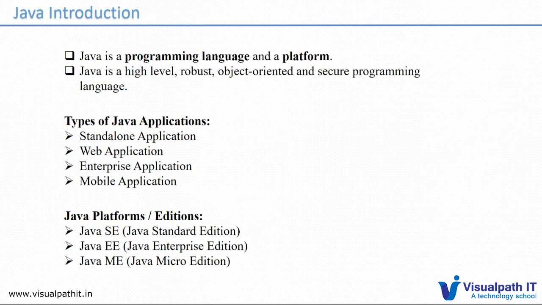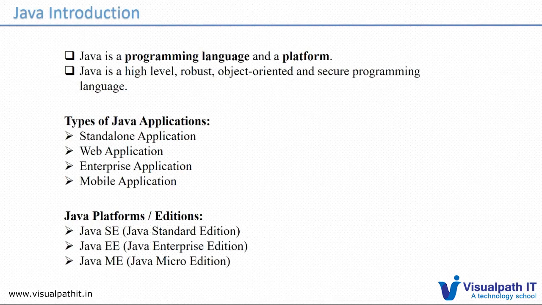But Java has the scope of developing standalone applications as well as web applications, enterprise applications, and mobile applications. The web application is what we are in nowadays. Any website you're browsing, like Facebook or IRCTC, those are all called web applications. Enterprise applications are about banking websites and all, which come under this category. Developing mobile applications using Java is also possible.